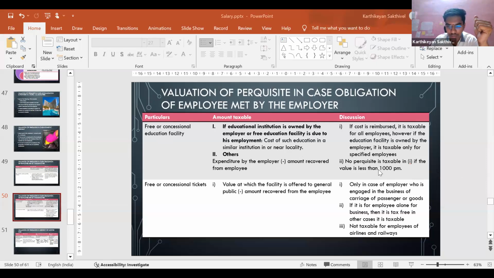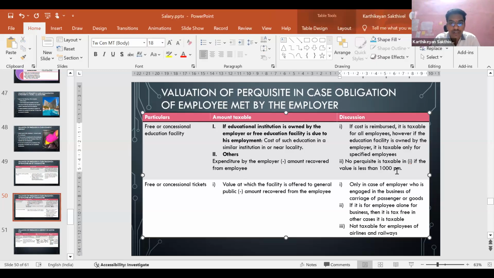One point we should remember here is, if the perquisite value is less than 1,000 per month, basically if the amount from column number 2, whatever we are finding, is less than 1,000 per month, then the entire perquisite shall not be taxable. This is what is given in law, in rule 3 sub rule 5. Even in the CA Institute study material, in all those problems, they are taking this view that if the perquisite value is less than rupees 1,000, it is not taxable. That is the view which is taken.